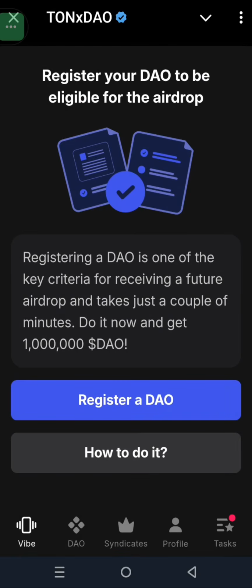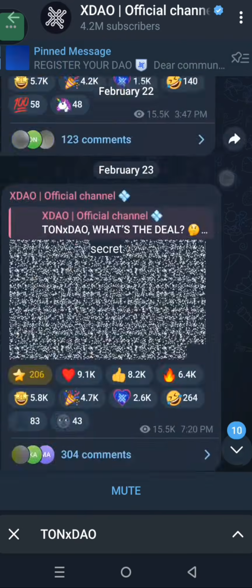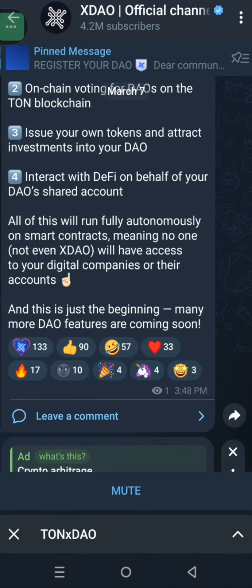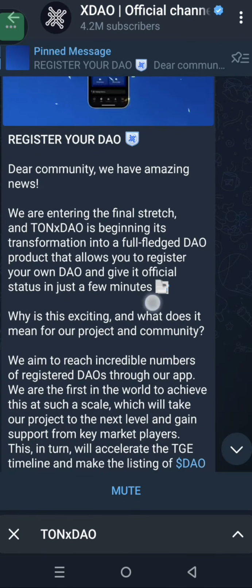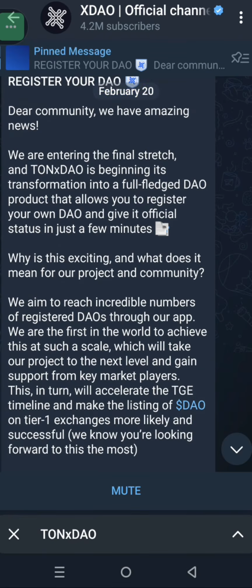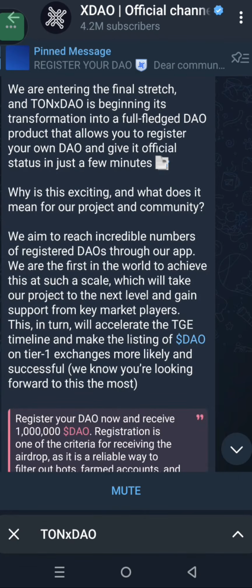So guys, let's first of all quickly go into their official Telegram channel. If I take you to their official Telegram channel, you are going to see this post right here which says register your DAO. Dear community, we have amazing news. We are entering the final stretch, and Tonxdao is beginning its transformation into a full-fledged DAO product that allows you to register your own DAO and give it official status in just a few minutes.